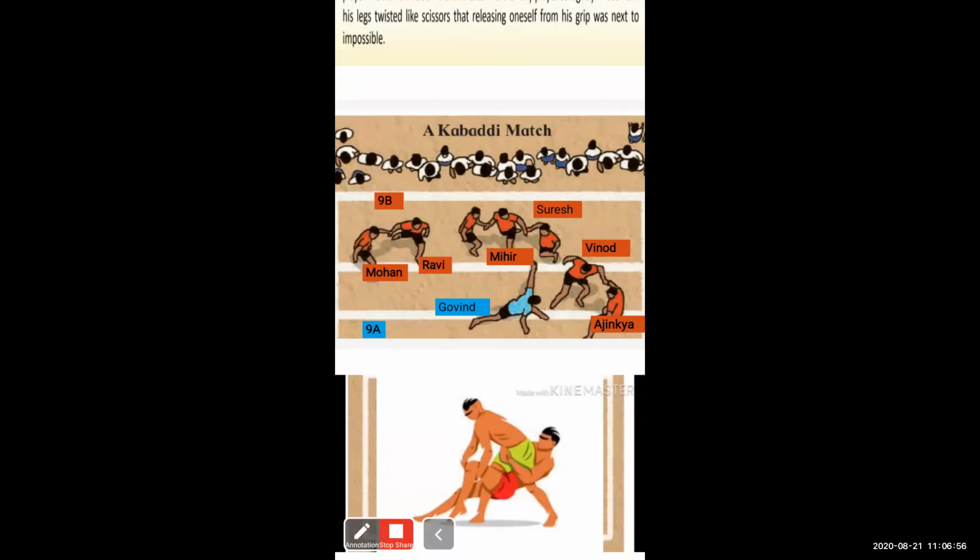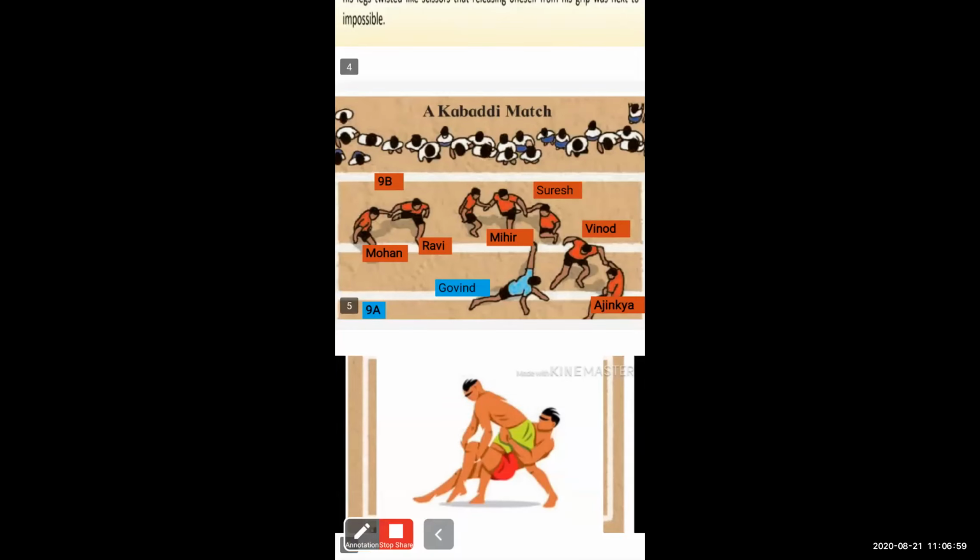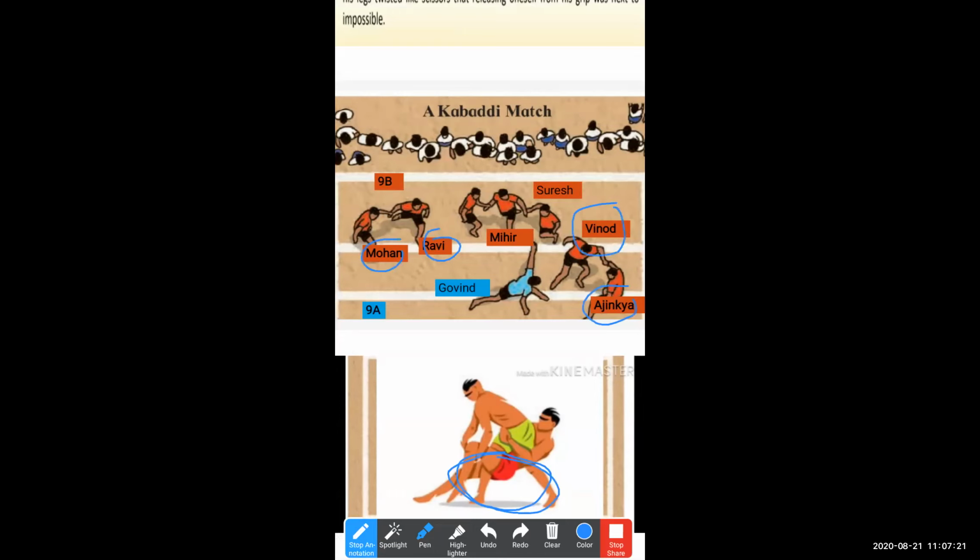And in ninth B, not only Ravi, there are so many other very strong, strategic players who play with full energy and presence of mind, like Mohan, like Ravi, like Ajinkya, like Vinod. They are such good and very strong players, and it is very difficult to beat them, to defeat them. They are the players from ninth B. But then ninth A starts a match.